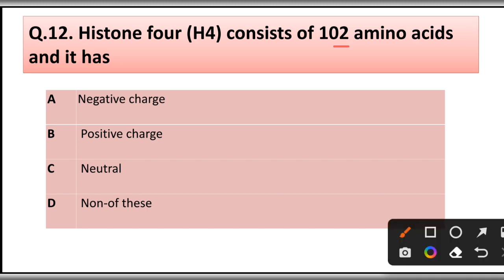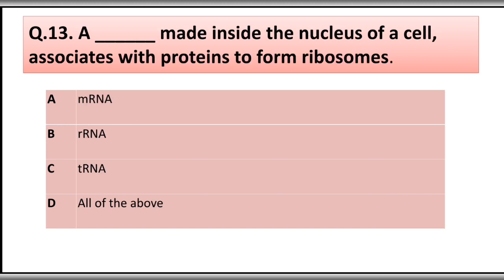Question number 12. Histone 4, H4, consists of 102 amino acids and it has negative charge, positive charge, neutral, none of this. Correct answer is option B. It has positive charge.